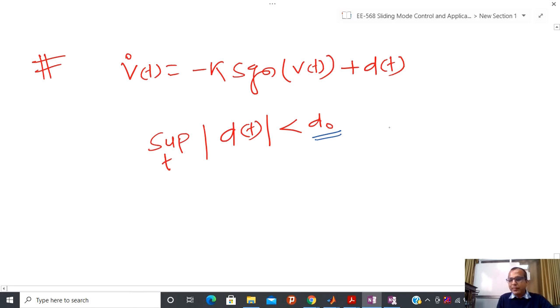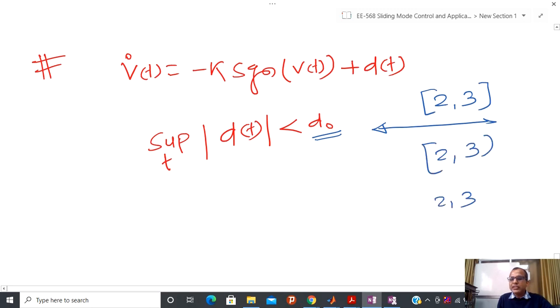then also you are able to talk about this particular bound, that is d0. So what happens, suppose you have some real line, so you might have seen that sometimes we are using this kind of operator, sometimes we are using this kind of operator also. So whenever I have a closed bracket, it means that I know that some quantity, suppose I have defined this as a set A1, this as a set A2, and this as a set A3.